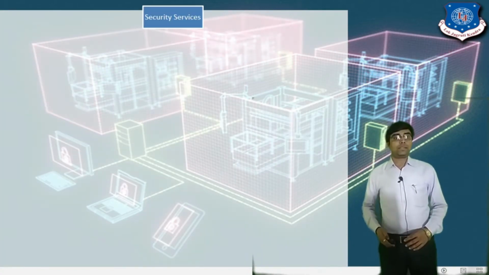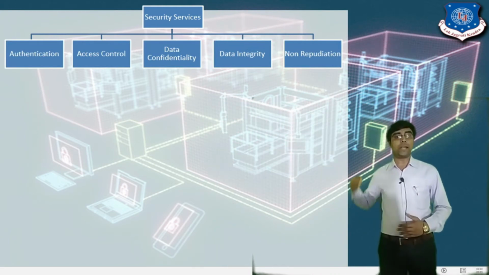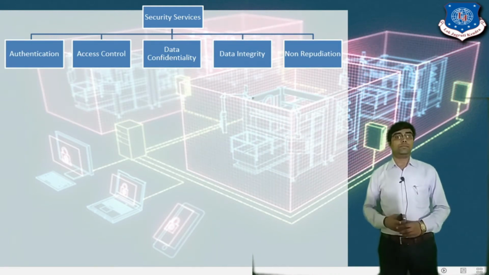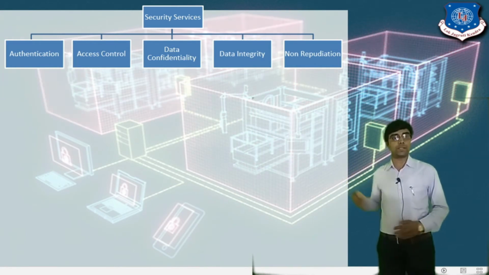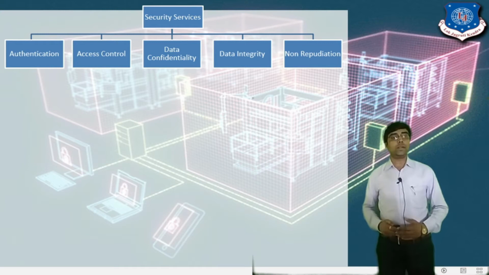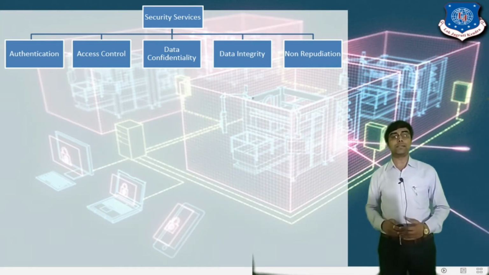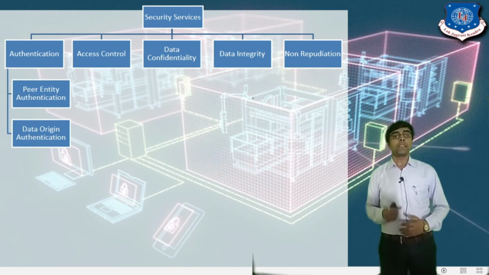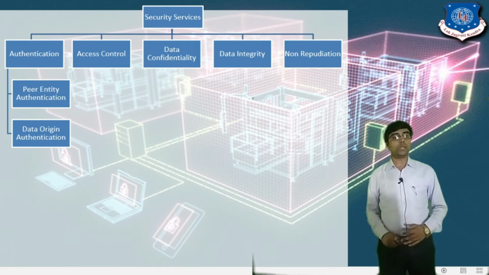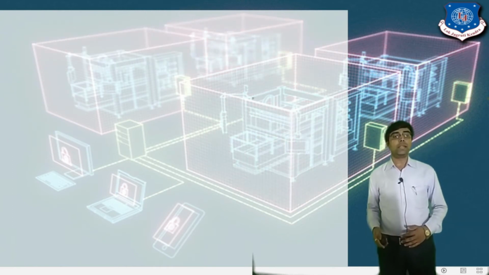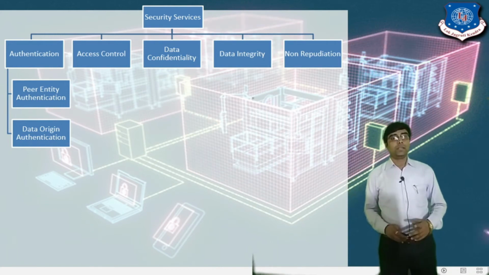Okay, so let's start with the different types of services provided by security. There are a total of 5 types of security services: authentication, access control, data confidentiality, data integrity, and the last is non-repudiation. The first, authentication, again has 2 types: peer entity authentication and data origin authentication.